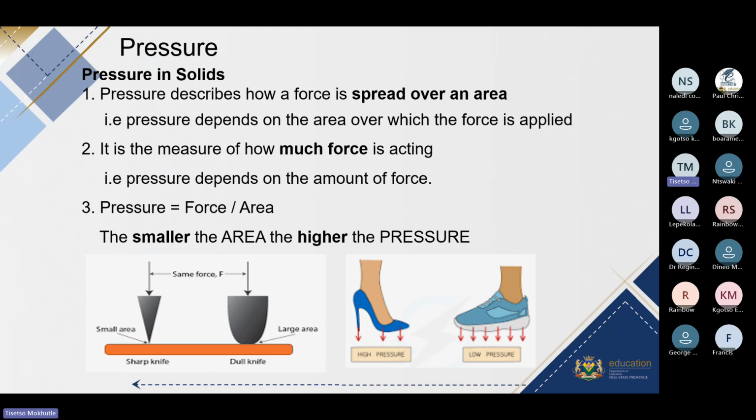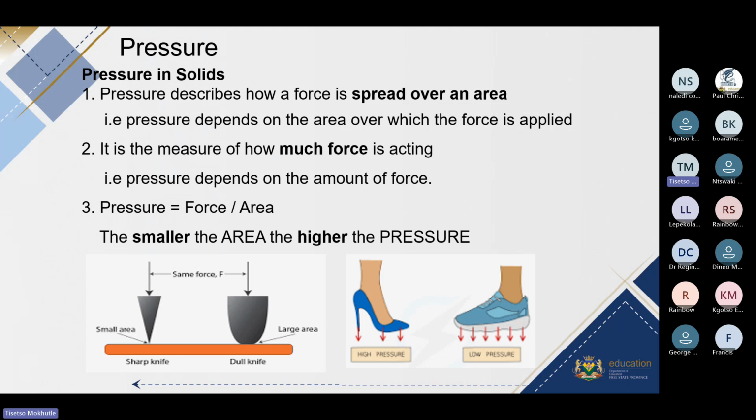Notice that the knife that is sharp is in contact with the surface only on a small area, whereas the blunt knife or the dull knife is in contact on a large area between the surface and the knife itself.